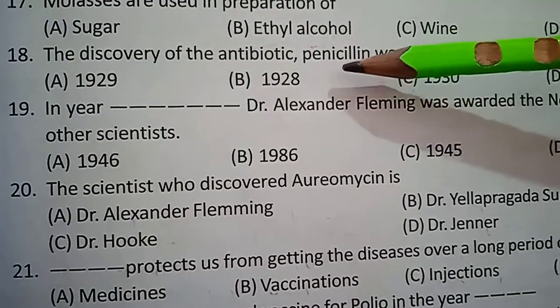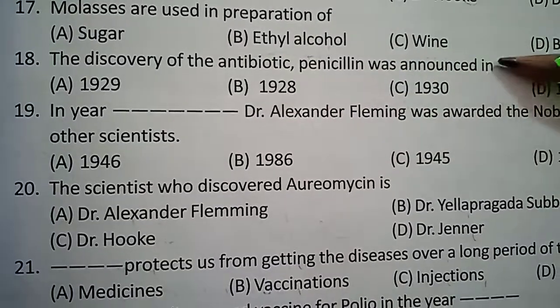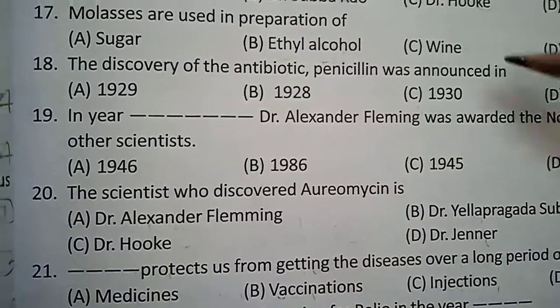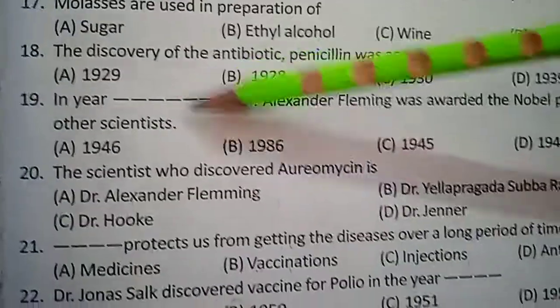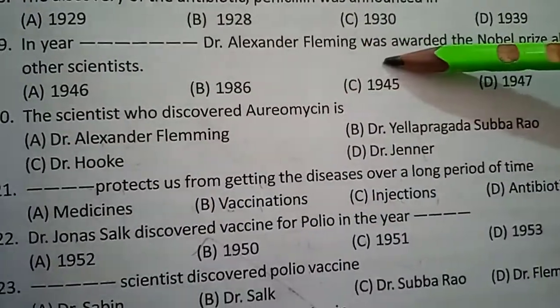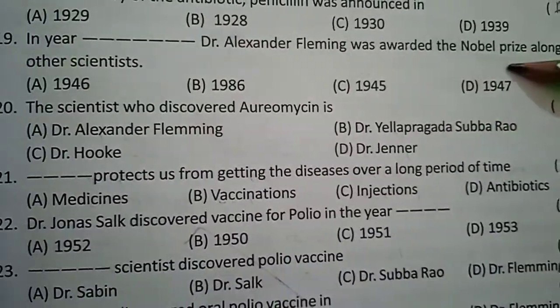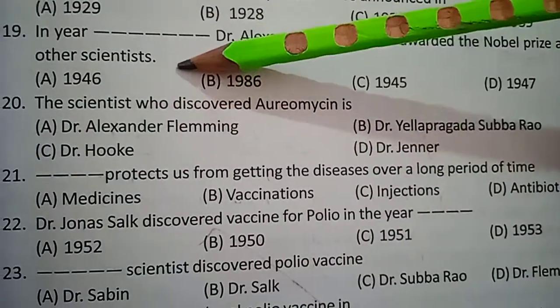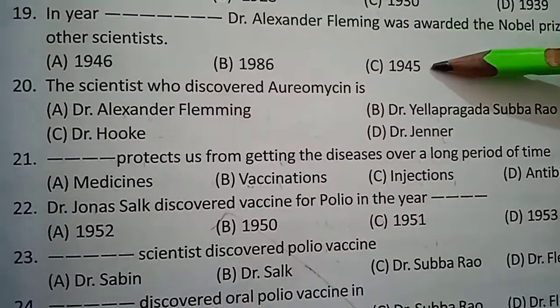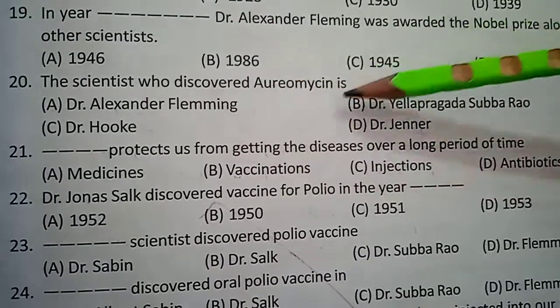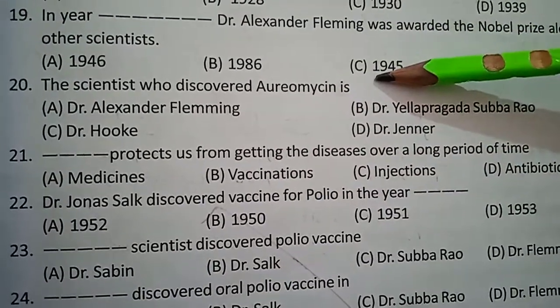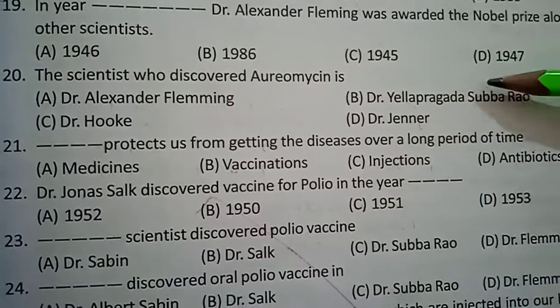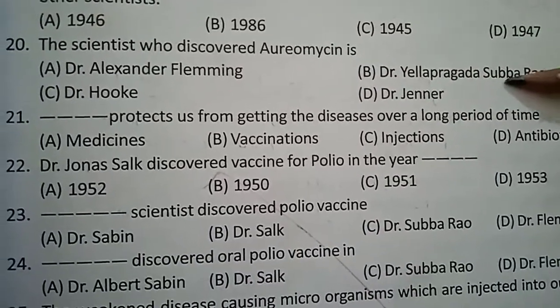The discovery of the antibiotic penicillin was announced in 1929. In 1945, Alexander Fleming was awarded the Nobel Prize along with other scientists. The scientist who discovered erythromycin is Dr. Ella Pregadas Barrow.